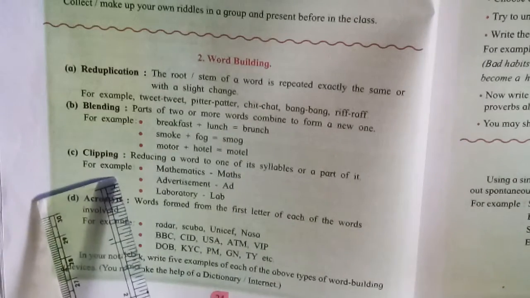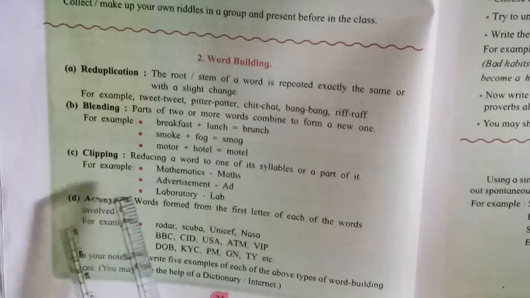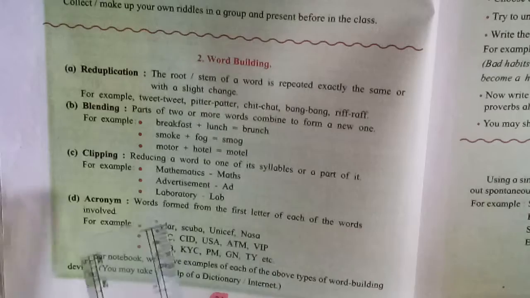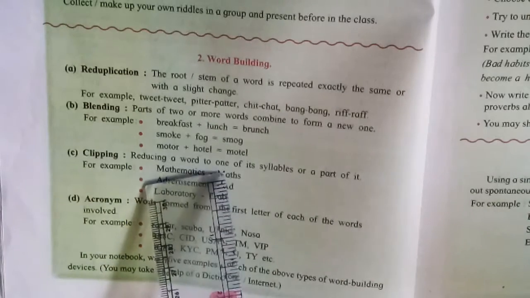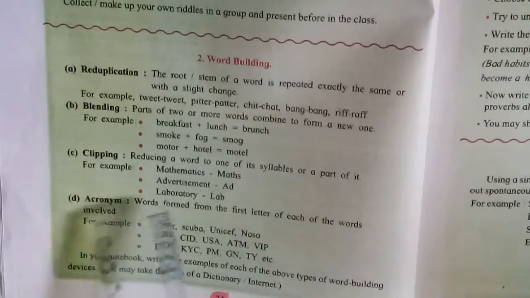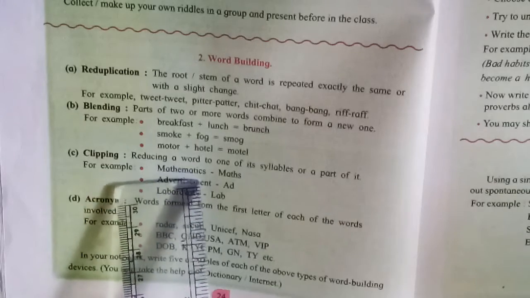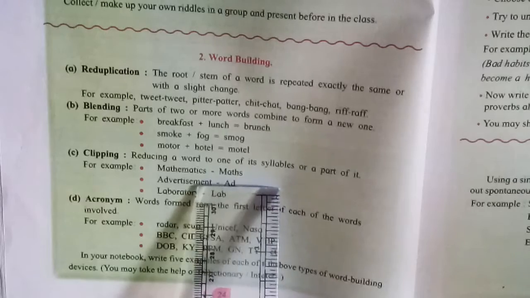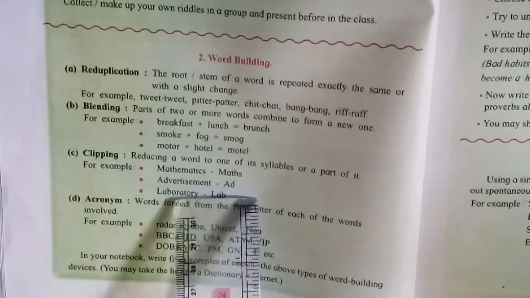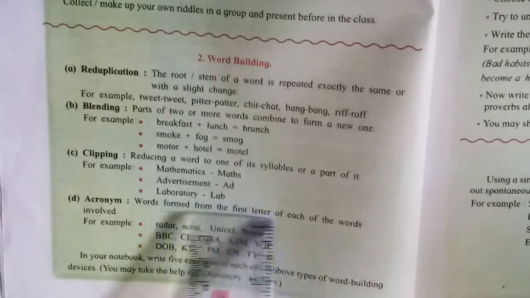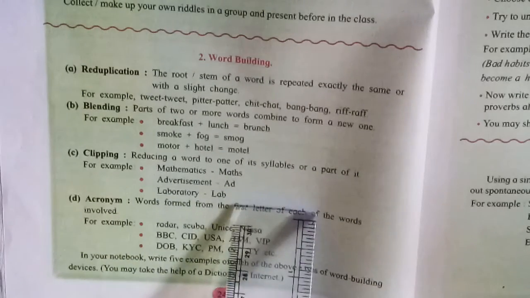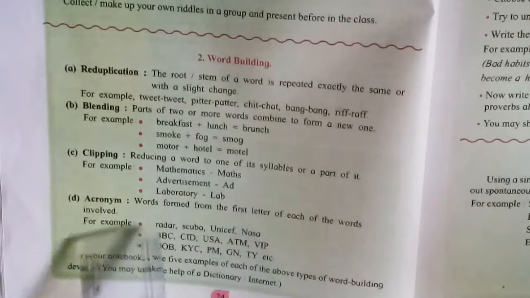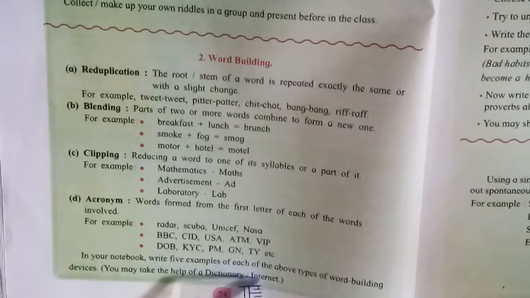Next, clipping. Clipping means reducing a word to one of its syllables or a part of it. Means you reduce the words. Clipping, clip it, means reduce the size of a word. For example, see here: mathematics means maths. In short form we use maths. Advertisement, ad. And laboratory, lab. Library, lib, lib we use. So many words are there. You write 5 examples.